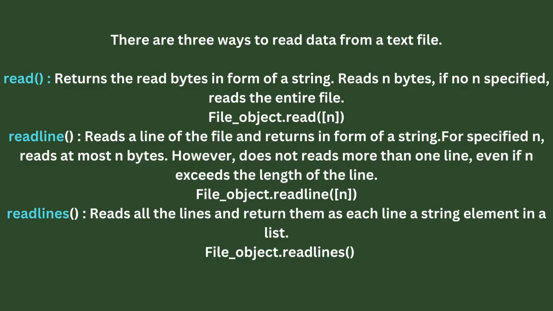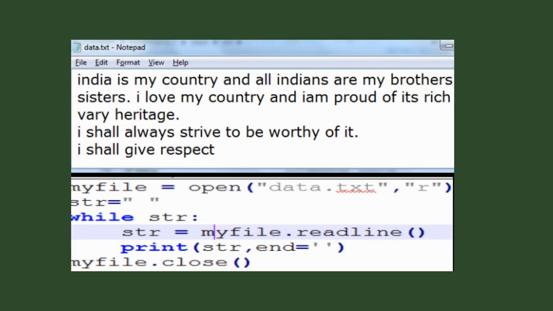Python gives us three ways to read from a text file. First is using .read. It reads n number of bytes and returns the entire file. Then there is readline. It reads n number of lines. Finally, there is readlines. The difference between readline and readlines is, in the latter function, the readlines function, all of the elements are returned in the form of a string. You can see the code structure using this example.